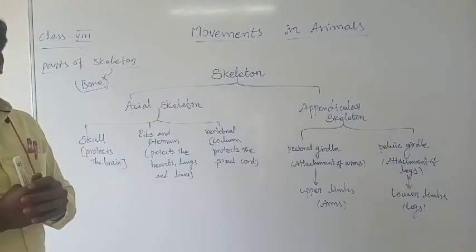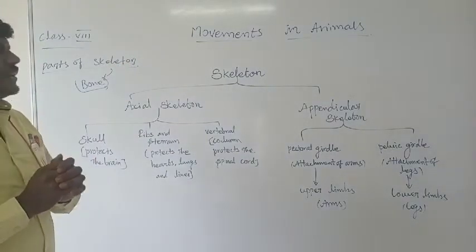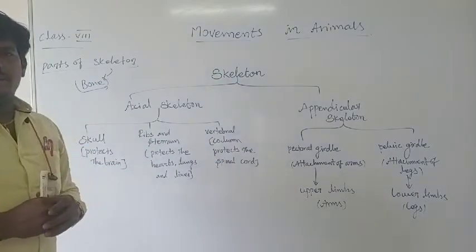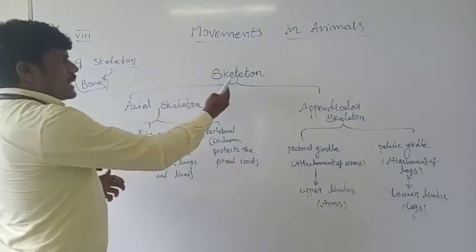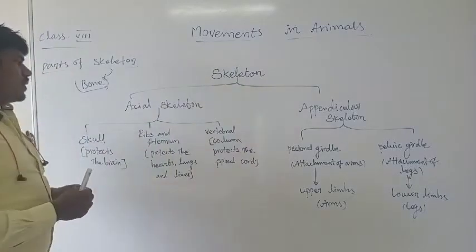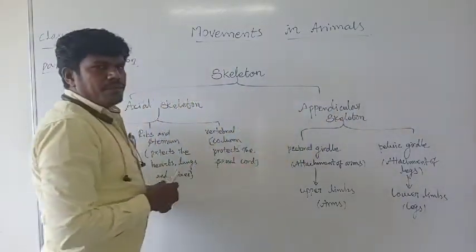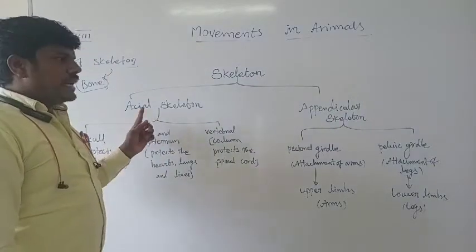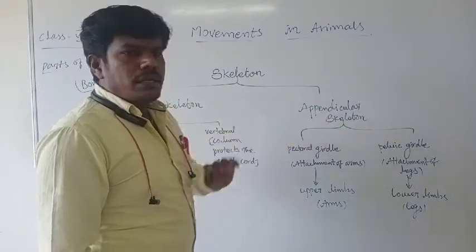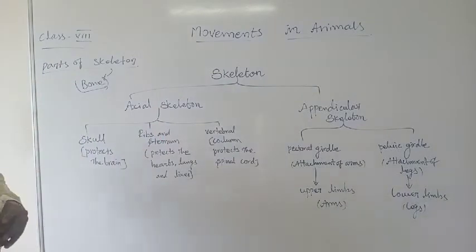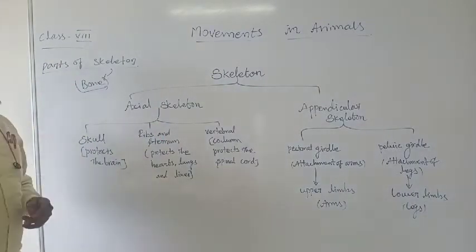What are the parts? That means the divisions. What are the divisions of the skeletal system present in our body? Basically, they are classified into two types: the axial skeleton and the appendicular skeleton. First one, axial skeleton, and second one, appendicular skeleton. This axial skeleton is classified into three divisions.